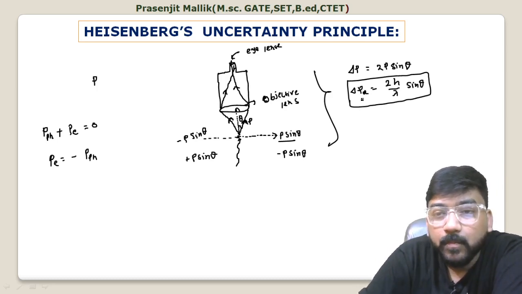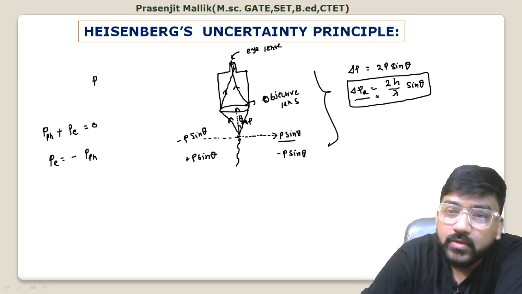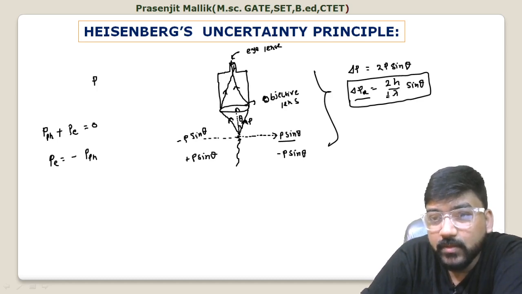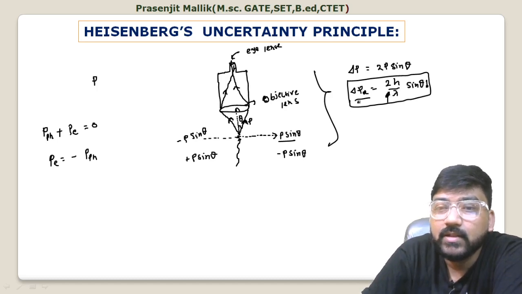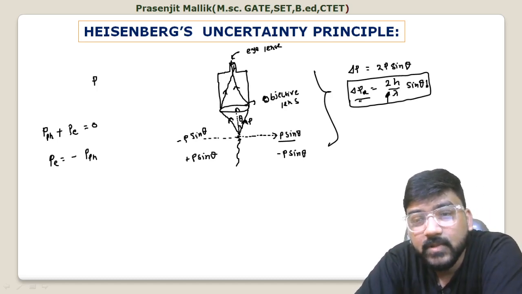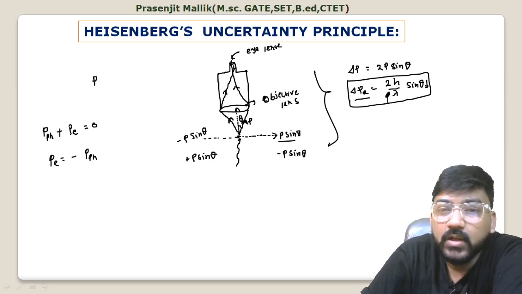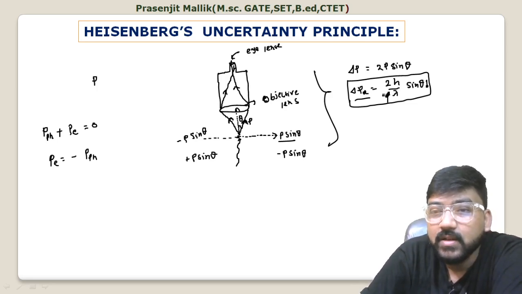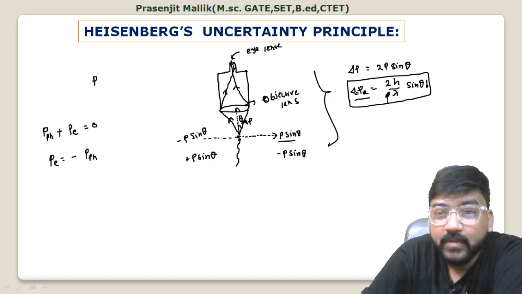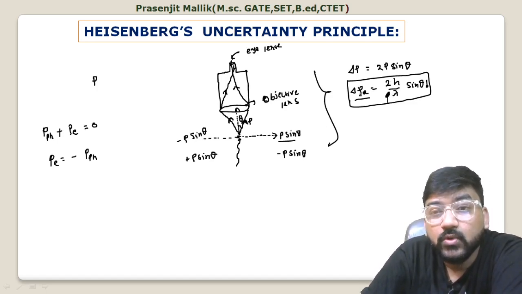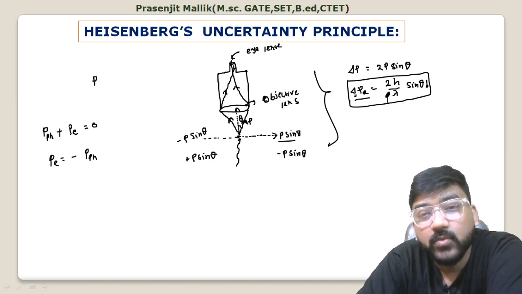Now how can you minimize this momentum uncertainty? If lambda is increasing and theta is decreasing, then your delta px will be decreasing. That means delta px will be minimized only by using a small half angle and a large lambda, which means the energy of the photon is less. But if you want to do this, you have to compromise with the uncertainty of position.